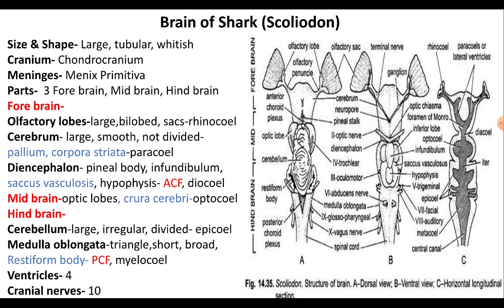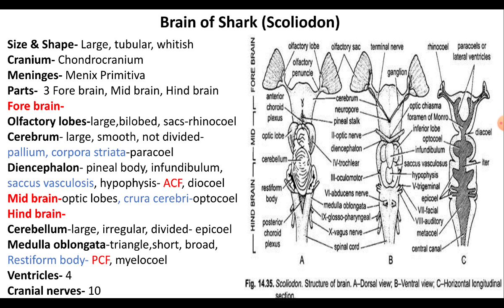The ventral surface of the diencephalon gives rise to the infundibulum, which supports the hypophysis or the pituitary body. And a pair of inferior lobes and a thin saccus vasculosus is also present on either side of the infundibulum.